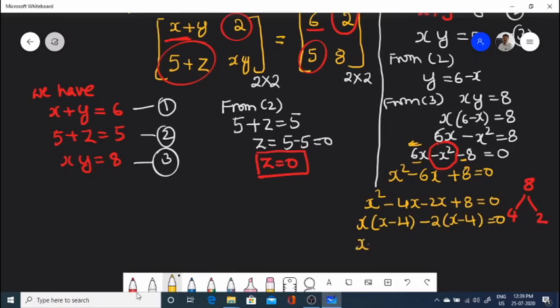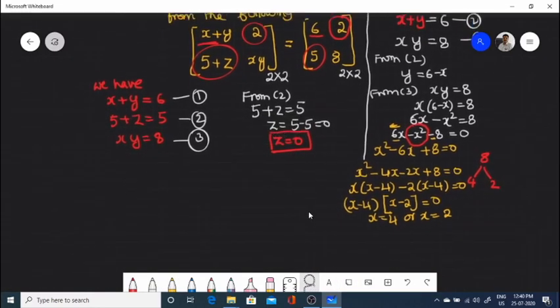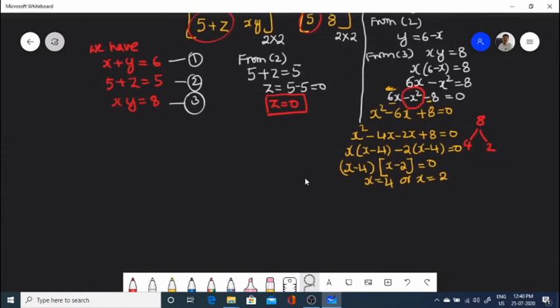So taking x minus 4 as a common factor, the remaining term is x minus 2, is equal to 0. So x is equal to 4 or x is equal to 2. So we have two values of x now.